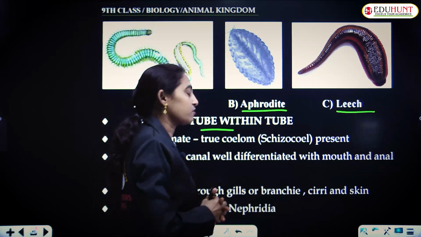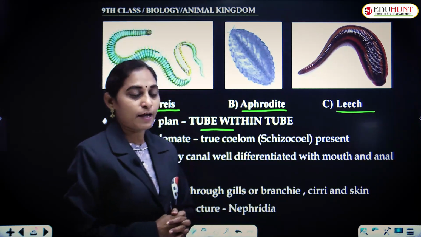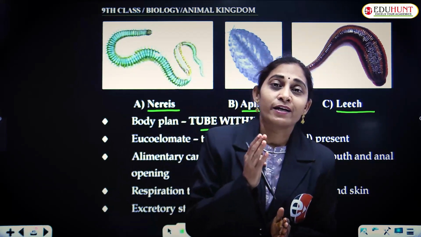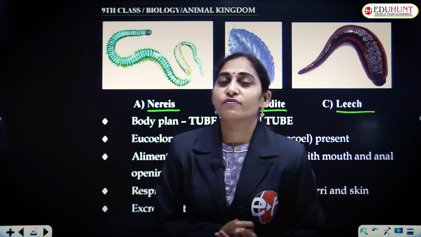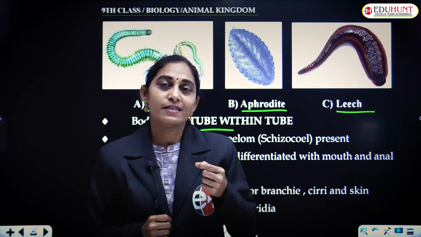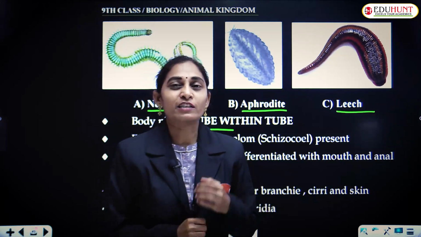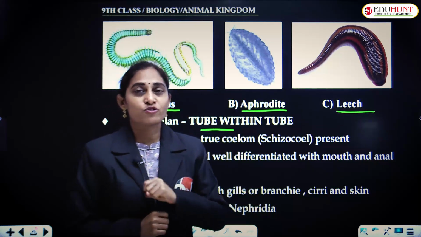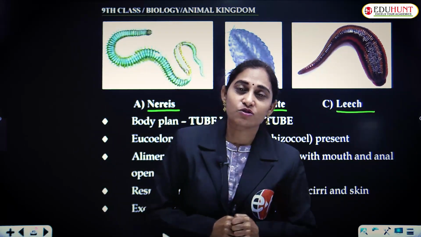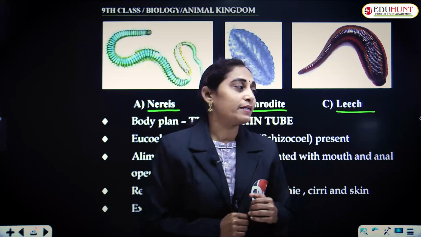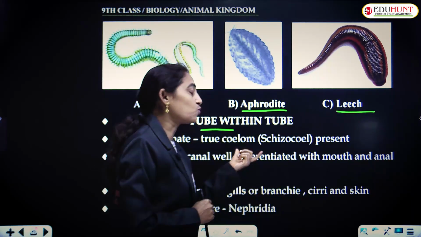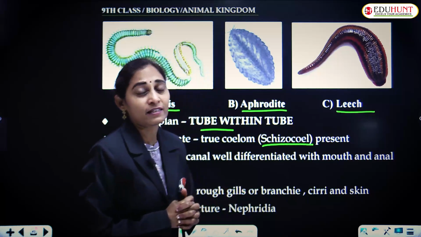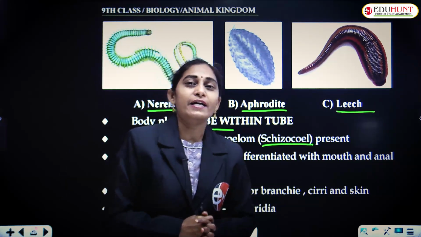True coelomates, true coelom is present, and the type of coelom. True coelom originates from the body wall, that is mesoderm, not the blastocoel. Mana Aschelminthes lo blastocoel giving rise to the coelom chusam. That is called pseudocoelom, but it is the actual and true coelom called the schizocoelom, and the second kind of coelom is enterocoelom.